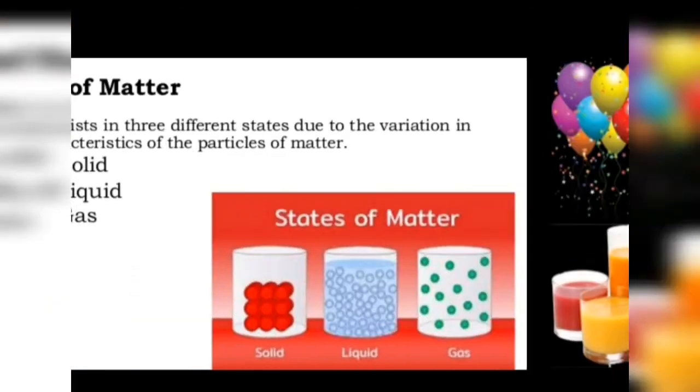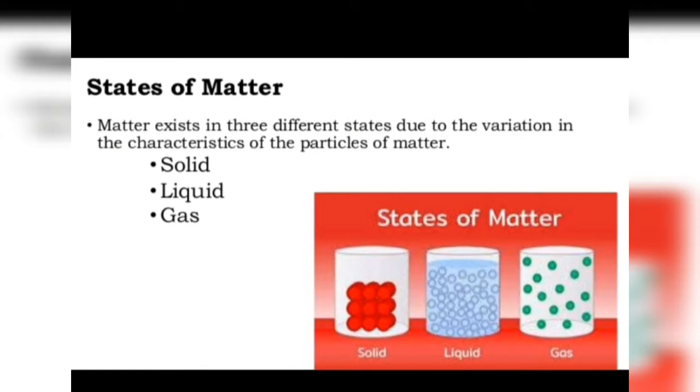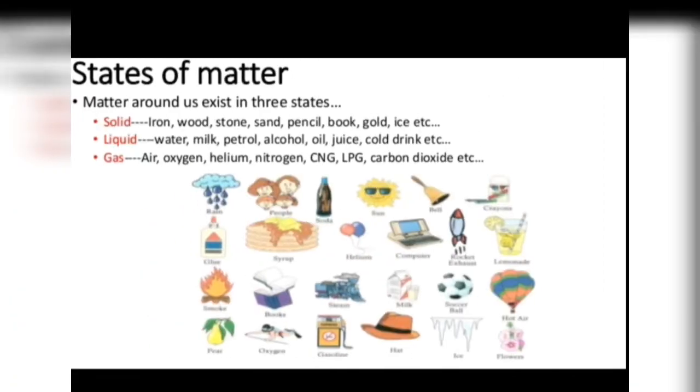So, on the basis of physical states, all the matter can be classified into three groups. And that is because of the variation in the characteristics of the particles of matter. The three groups are solids, liquids, and gases.